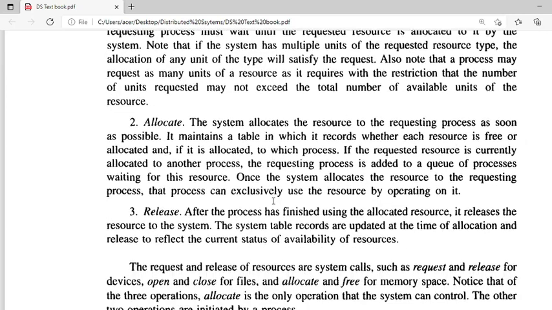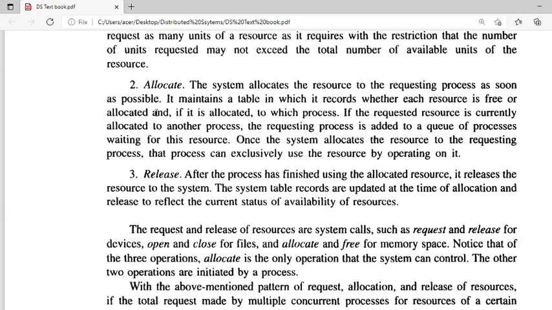The second is allocate, meaning the system will allocate the resource to the requesting process. Similarly, if P10 is requesting the resource tape drive, when the system receives that request, it will process it as soon as possible. It maintains a table in which it records whether each resource is available or not.